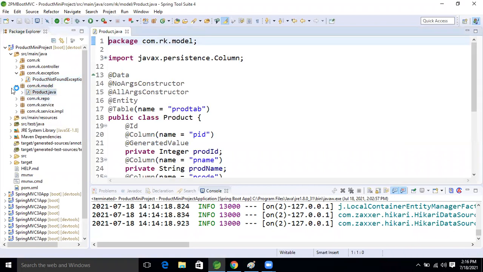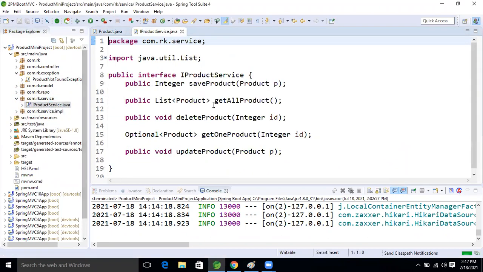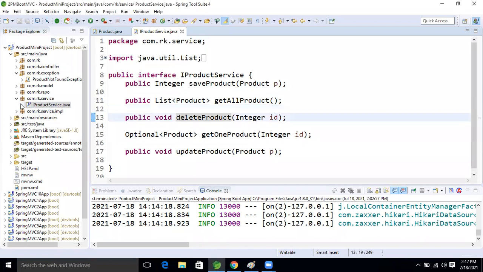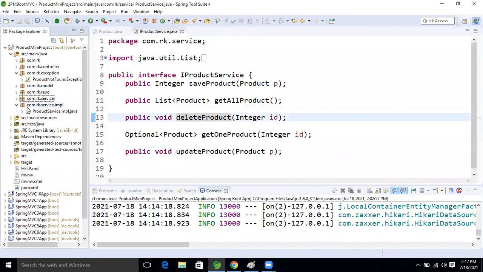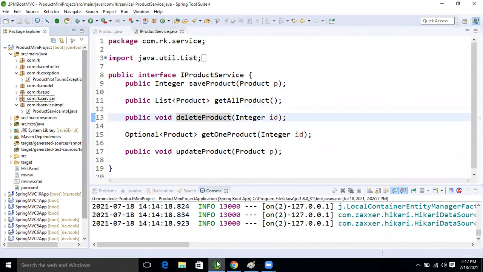Product is there, right? This is the delete, right? Whenever we are deleting, at that time we are getting the exception.